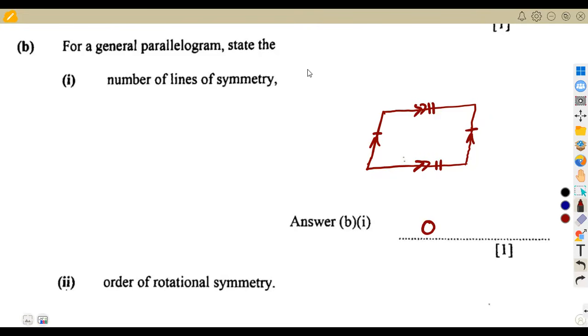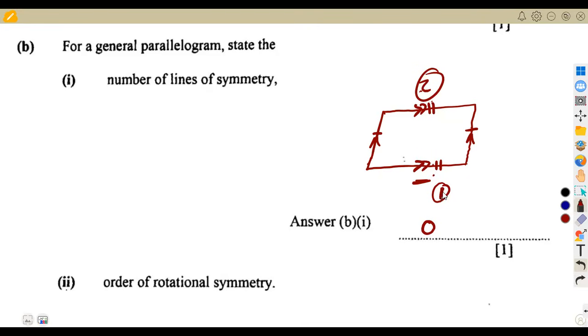Then we have got the order in this case of rotational symmetry. The order is that when we rotate it 360 degrees, where are we going to have it in the same manner that we have? So if we see this side here and this side are the same, and if we rotate what we see here, we are going to see it on this side. So we can rotate it 2 times to have the same shape that we see. If you rotate it the other side, if you place this side here down and you place this side up, it is going to be the same shape that we were seeing before. So that's what we are trying to say.